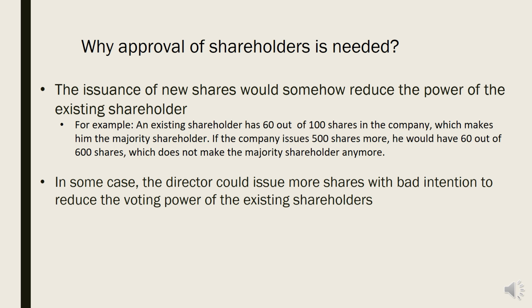As I said earlier, directors need approval from shareholders before the directors can issue shares. Why is that so? This is because the moment the company or directors issue more shares, the existing shareholders' power is reduced somehow. Okay, let us go for an illustration or example.